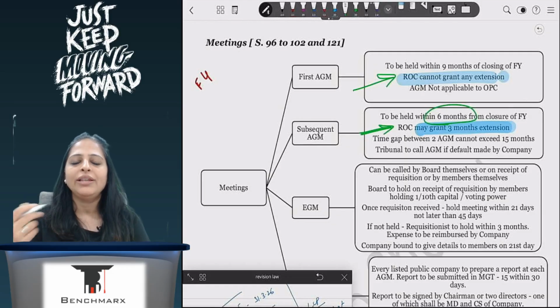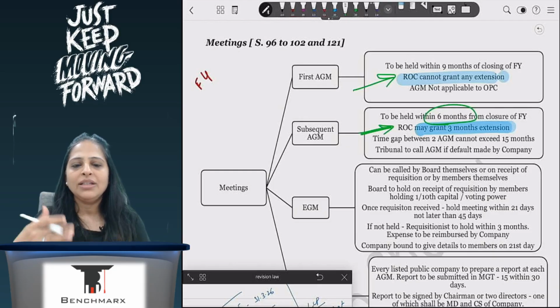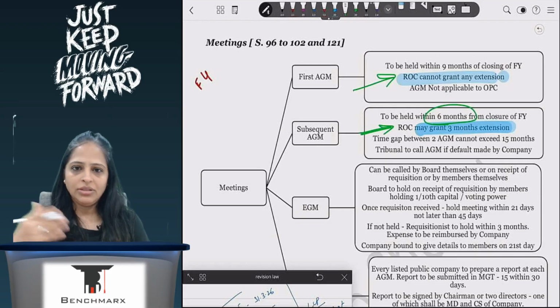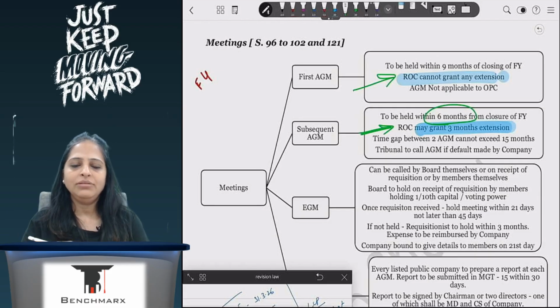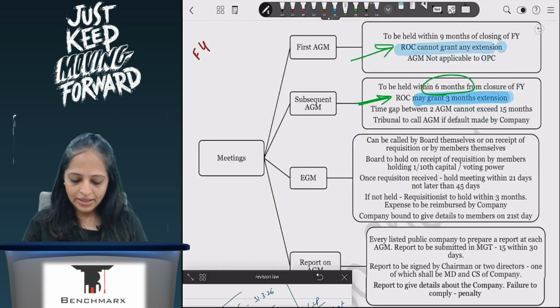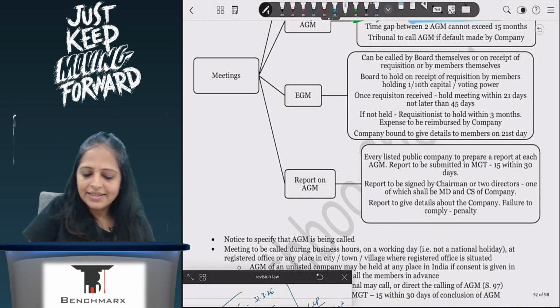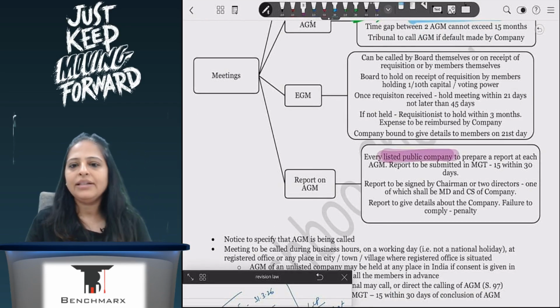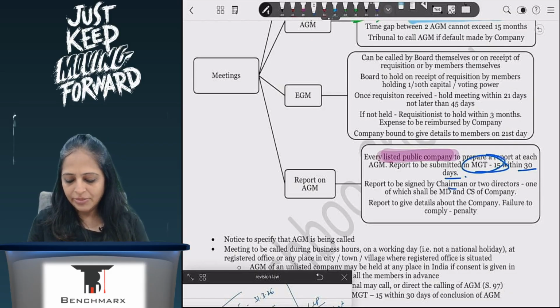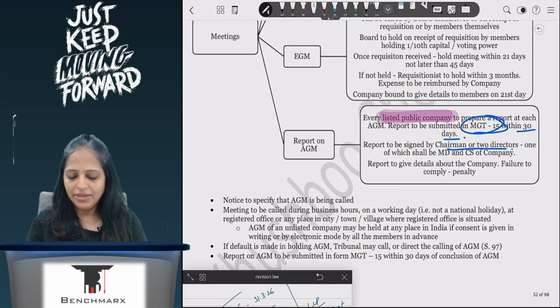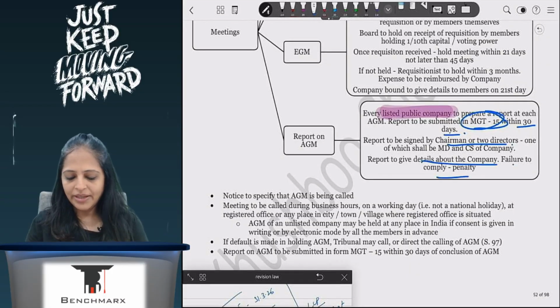I have to go to ROC, I have to tell him why I have not held the AGM, and then if there is reasonable cause, he will allow me that 3 months extension. Otherwise, he will not allow. If I don't hold the AGM, then the tribunal can hold the AGM for the shareholders, and he will order, and I will have to keep the AGM. Right? Now, every listed company, अगर listed company है, then they will have to prepare a report of the AGM, and they will have to submit it in MGT 15 within 30 days. It will be signed by chairman or the 2 directors, one of whom shall be MD and CS, and failure to comply will lead to penalty.